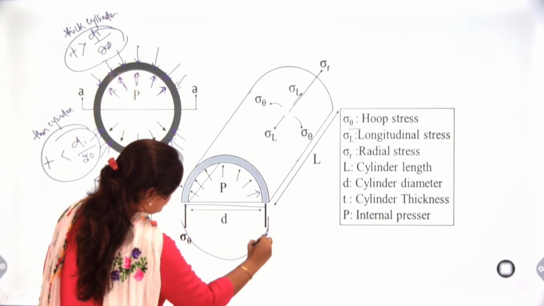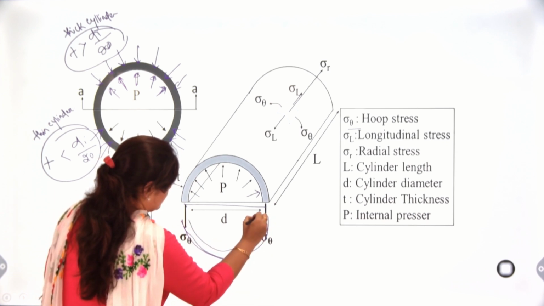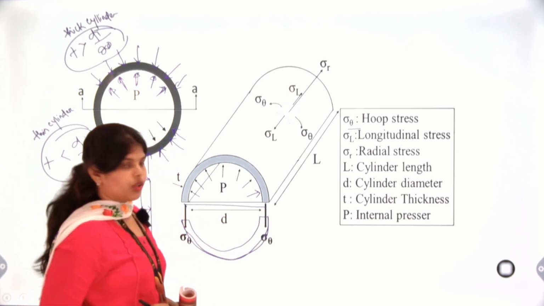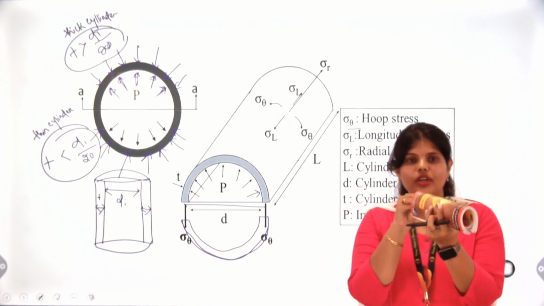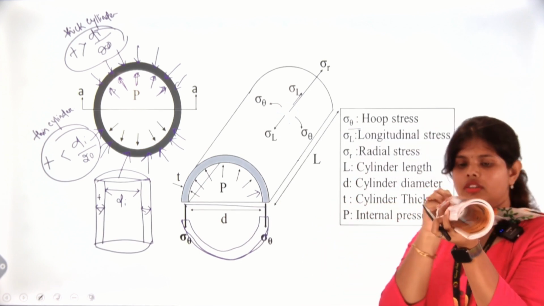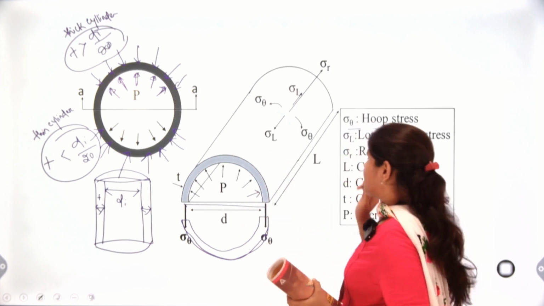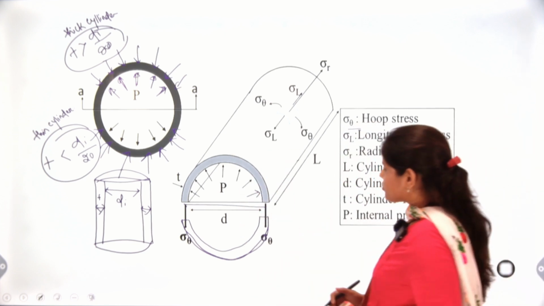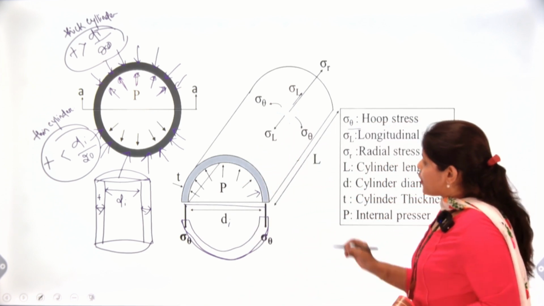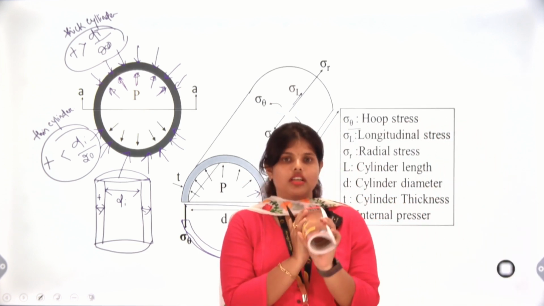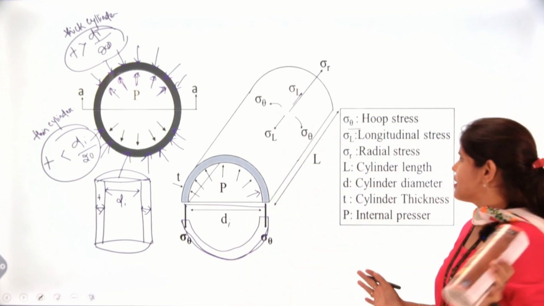This is the complete metal. After the application of force here, the metal will burst into pieces. Here is our internal diameter. So this force is termed as our hoop stress or circumferential stress.